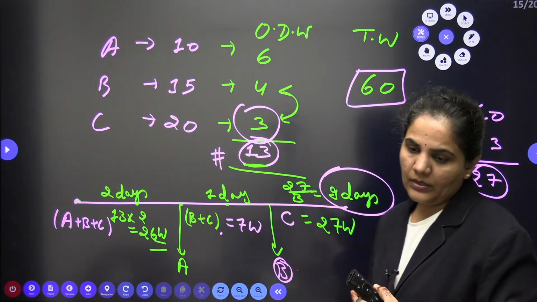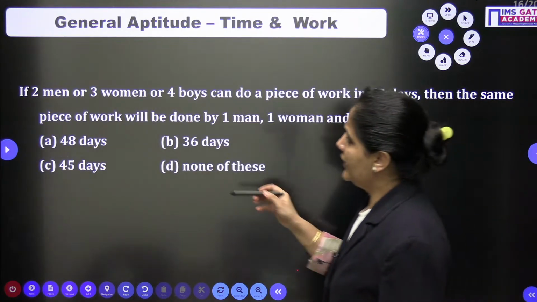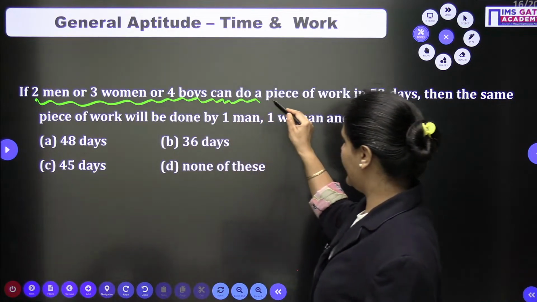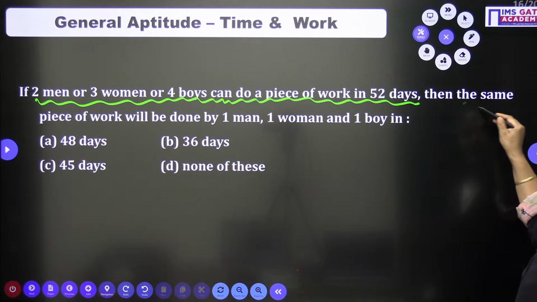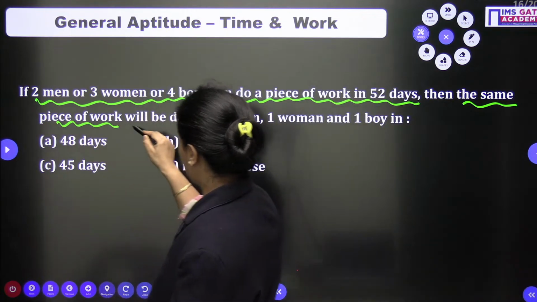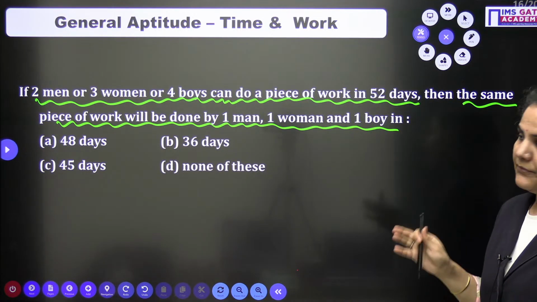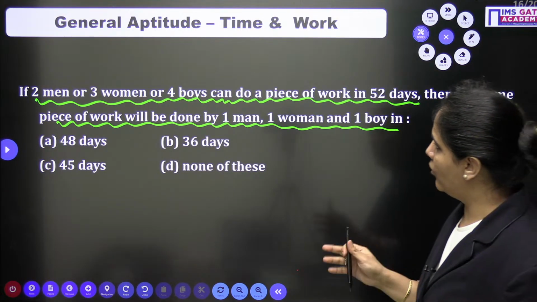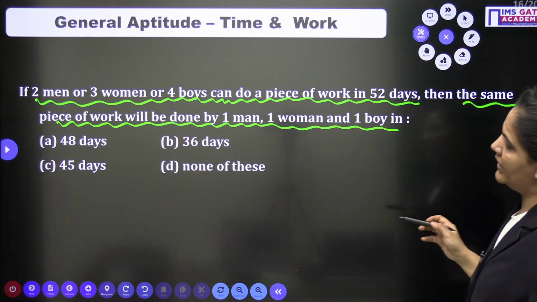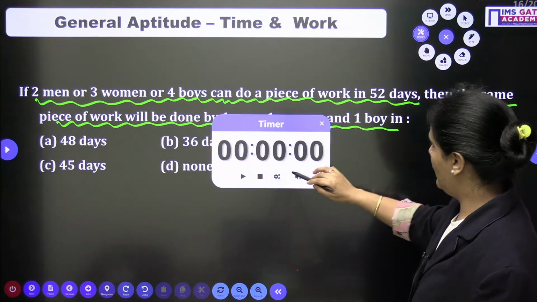Alright guys. Okay, so now let's come to the next question. If 2 men or 3 women or 4 boys can do a piece of work in 52 days, then the same piece of work will be done by 1 man, 1 woman and 1 boy in how many days?